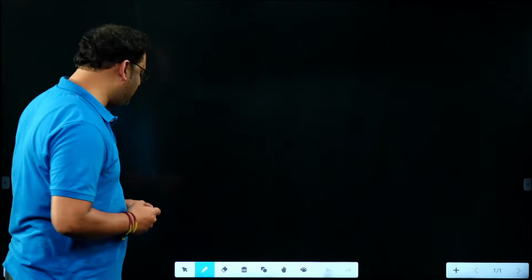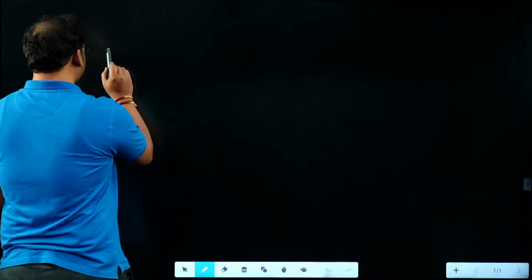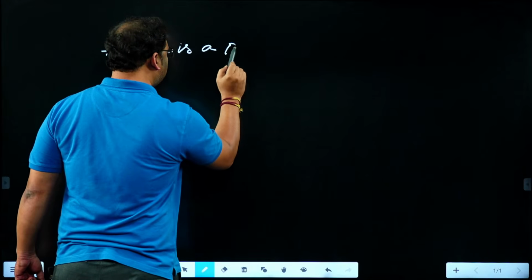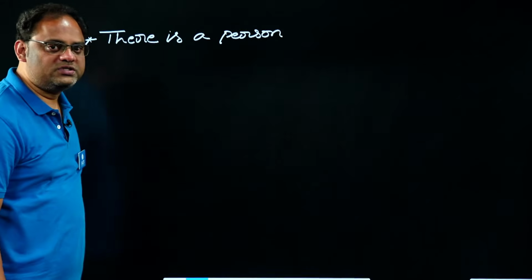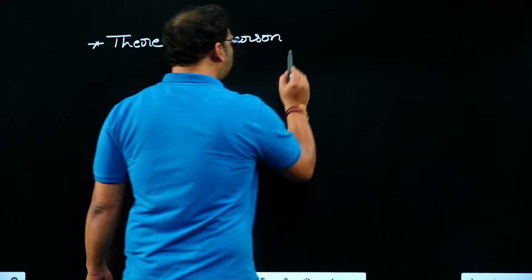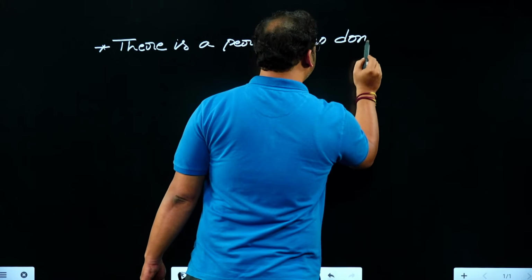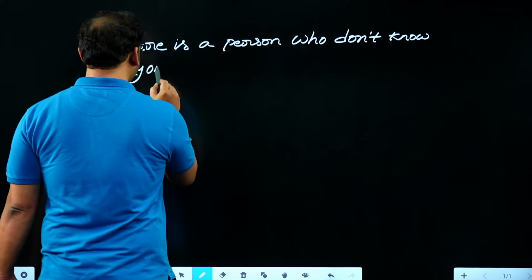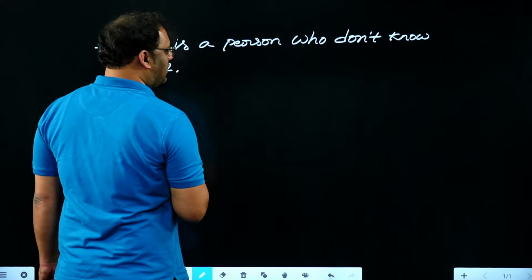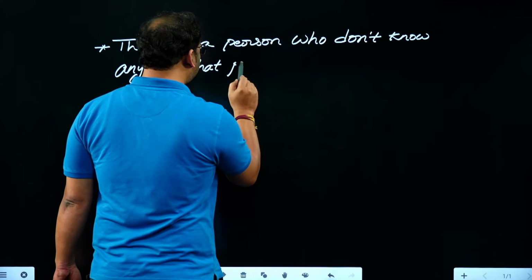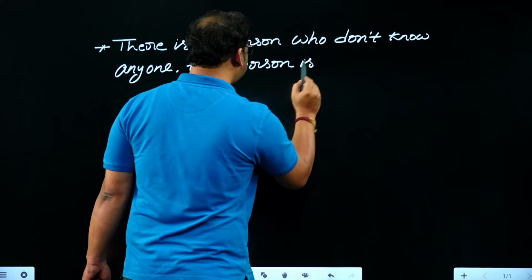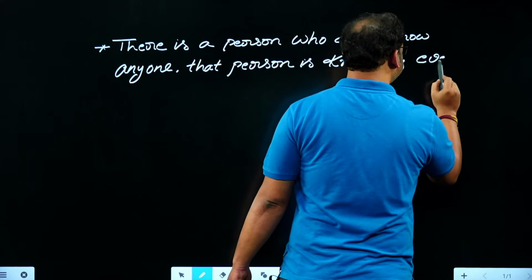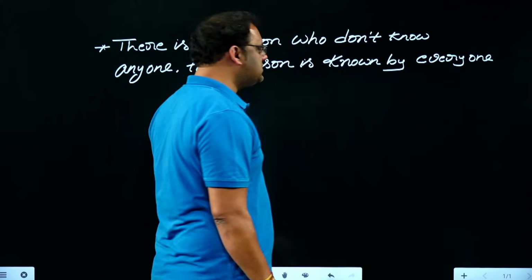So the two questions are: one question is based on predicate logic. There is a statement like this: there is a person who doesn't know anyone in that gathering, and that person is known by everyone. This is one question we have.